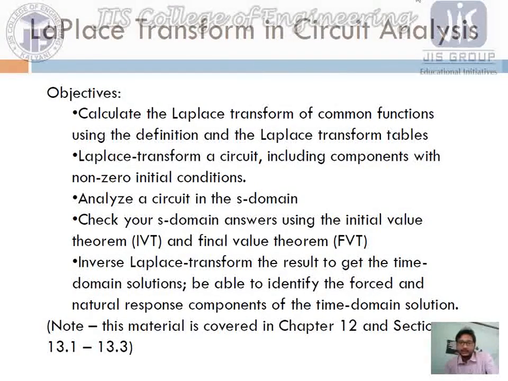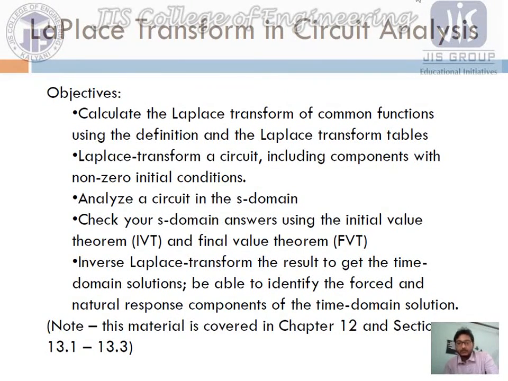But if the inductor and capacitor are previously charged, then there is some problem. Solving it directly in time domain analysis is very difficult and very lengthy to calculate.